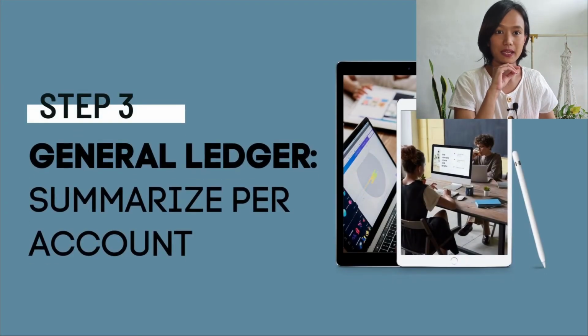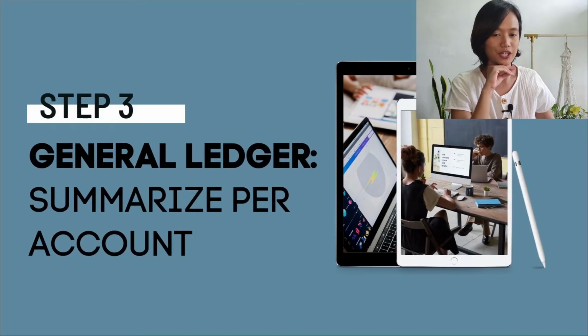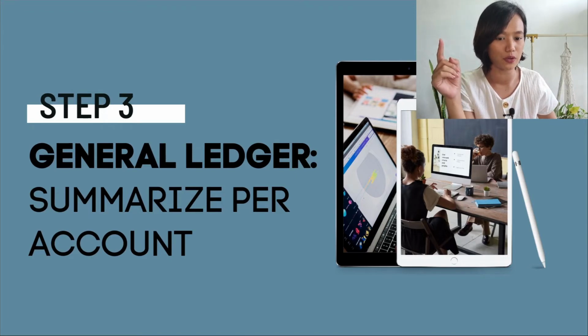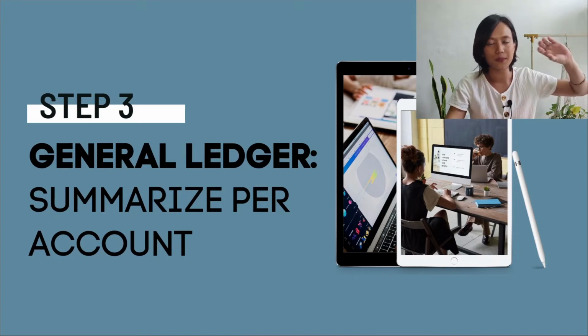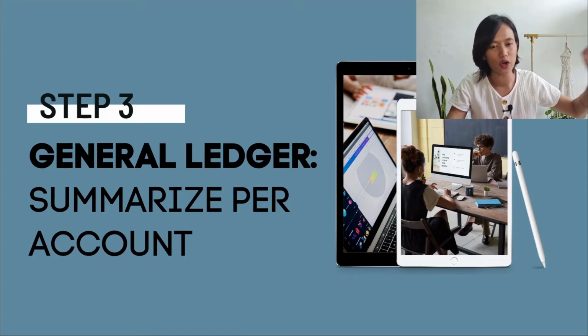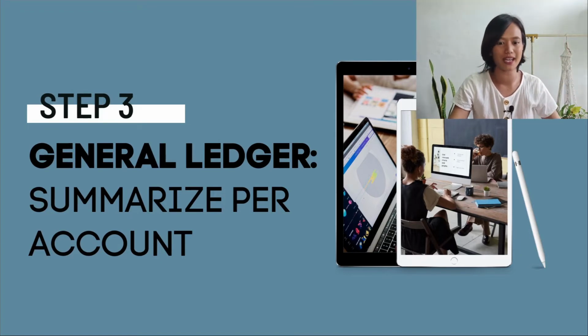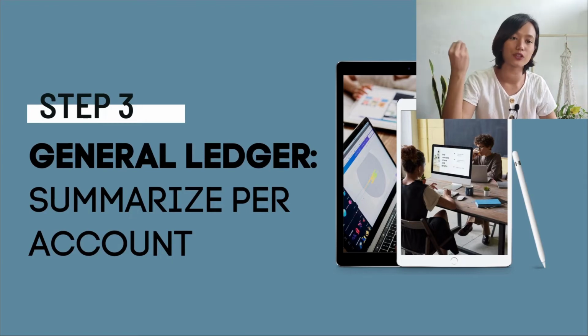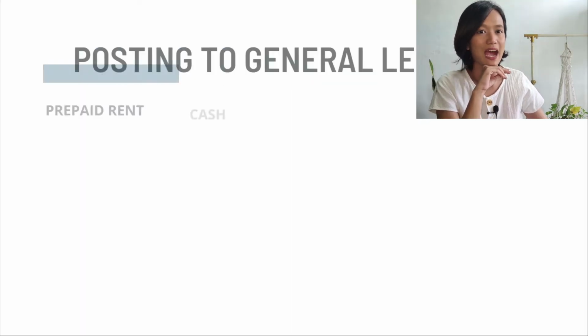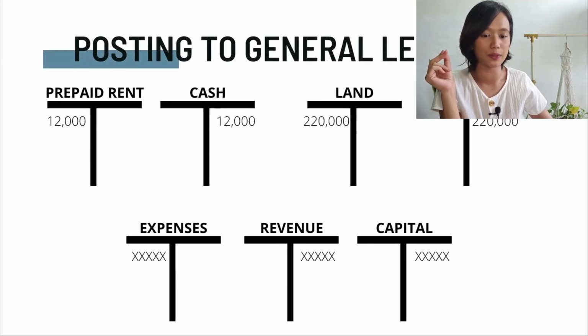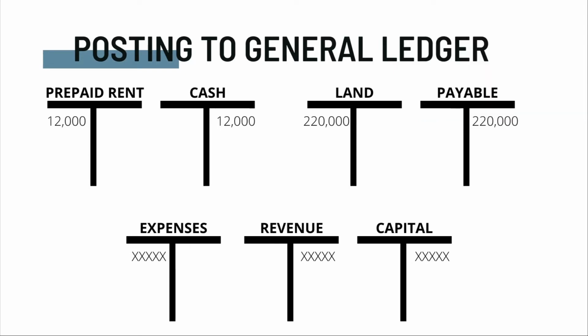Now, the next step is the general ledger. This is where we summarize per account. Remember that in the journal entry or in the journal recording, we record all the transactions according to date, according to when it happened, but it's still just a big record. And after that, that's when we have to summarize it using the general ledger. So in the general ledger, we just have to summarize per account. Remember, when we are posting to the general ledger, we are just summarizing everything that happened for the prepaid rent, for the cash, for the land, for the payable.